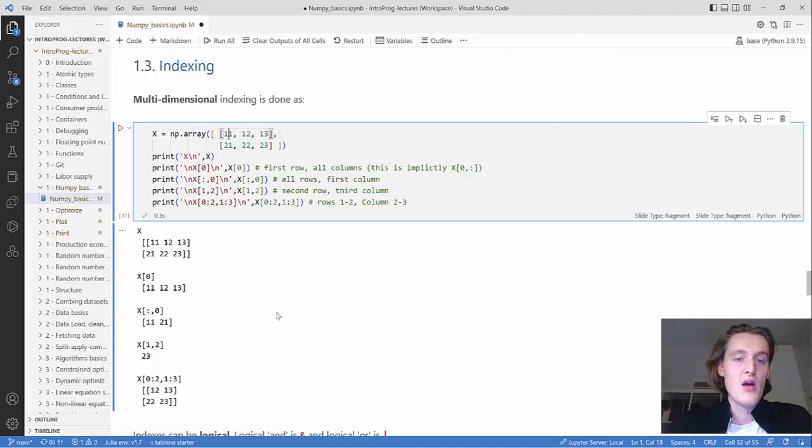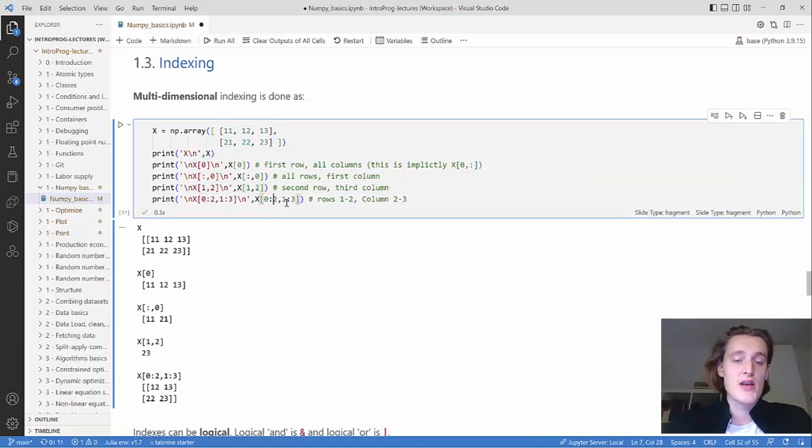That's what's printed here. You can also draw a specific element by having integers at both places. So you get the second row and the third column. And you can also use slicing, the same way as when indexing lists, where you say, okay, I want from the 0, so the first, to the second element.